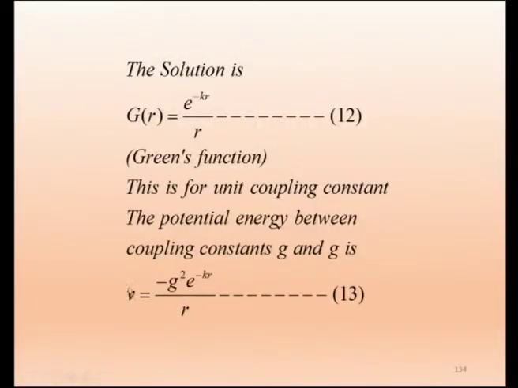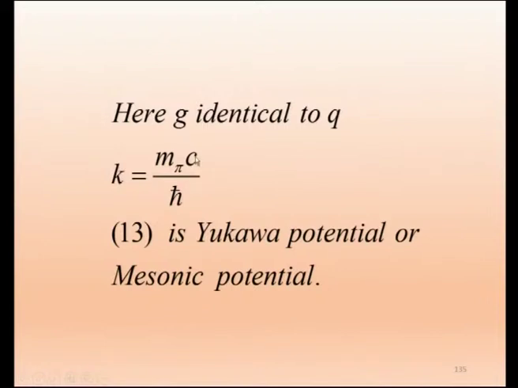This is the nuclear potential derived by Yukawa, the Yukawa potential. As we said earlier, this G is identical to Q. The Q is for electromagnetic potential, the charge that we know. G is identical to that, we do not know what term to call it, so Yukawa called it the coupling constant G.